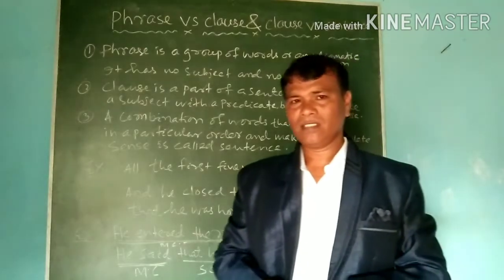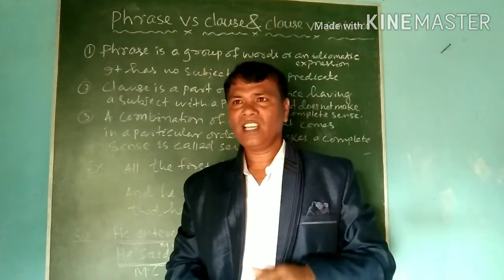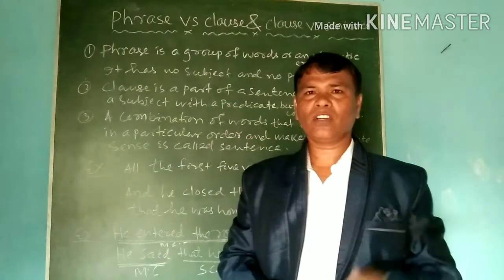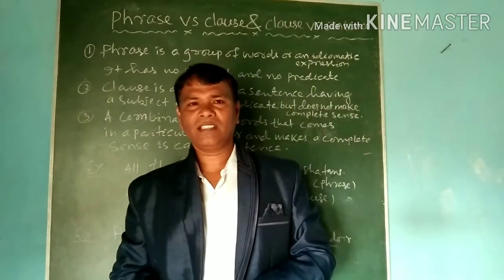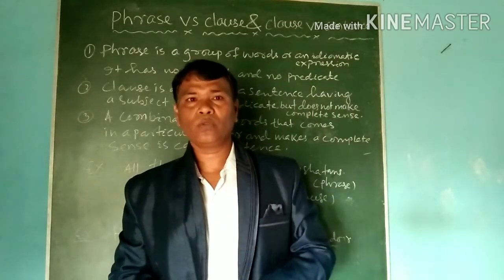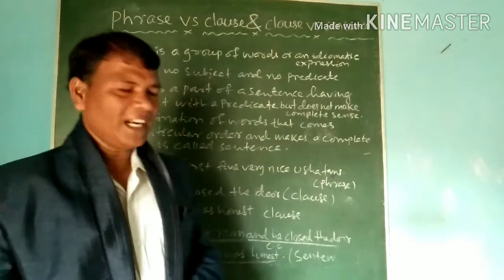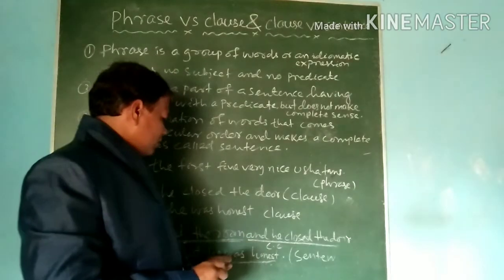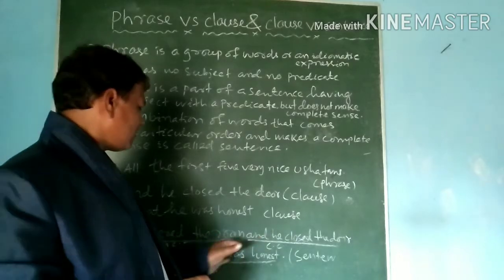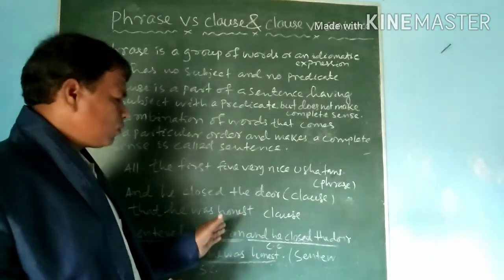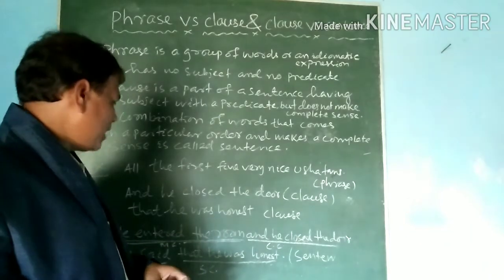What is a noun phrase? The words which follow a noun, that is called a noun phrase, and the words which follow a verb, that is called a verb phrase, and the words which follow an adjective, that is called an adjective phrase, and the words which follow an adverb, that is called an adverb phrase. And a prepositional phrase is the words to which the preposition follows, that is called a prepositional phrase.